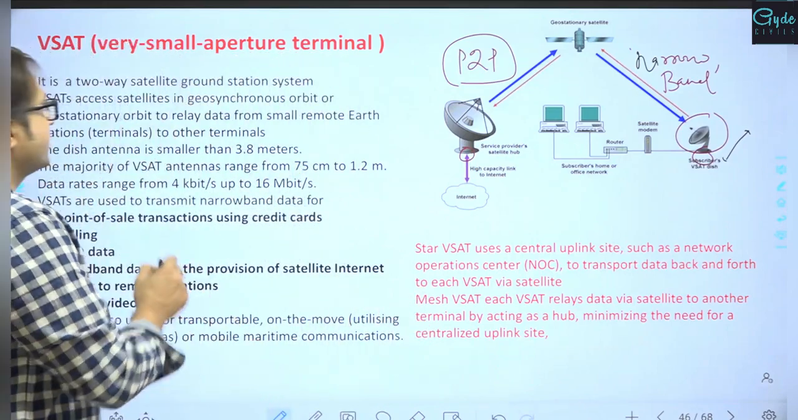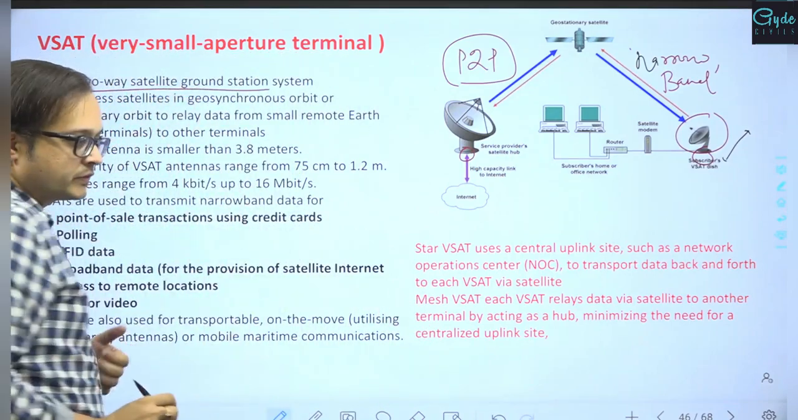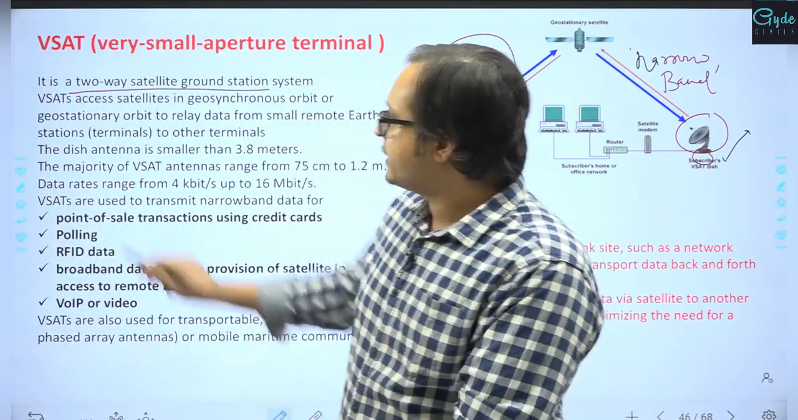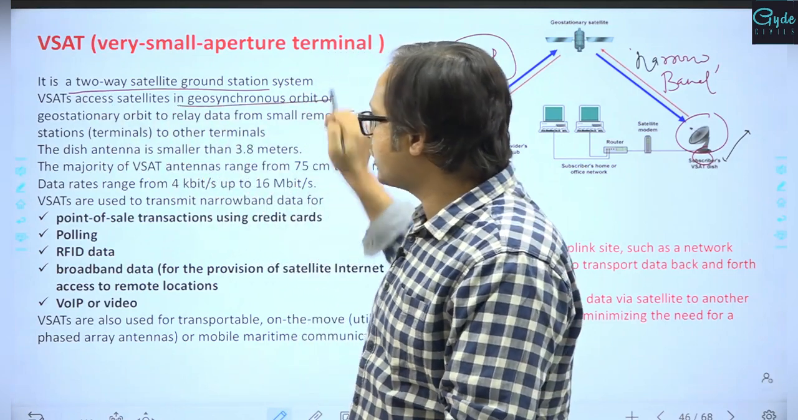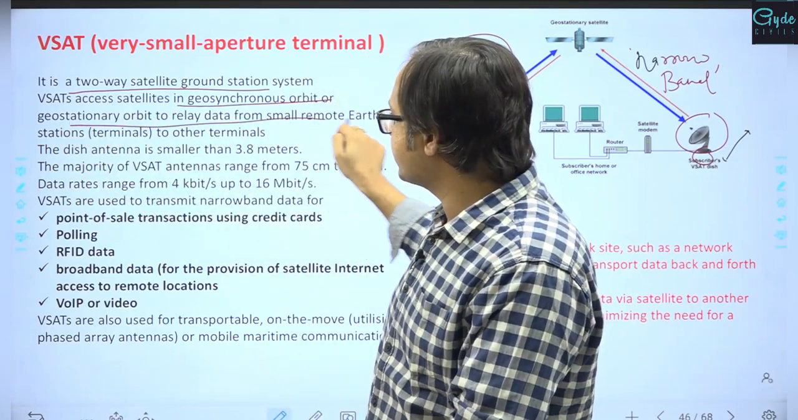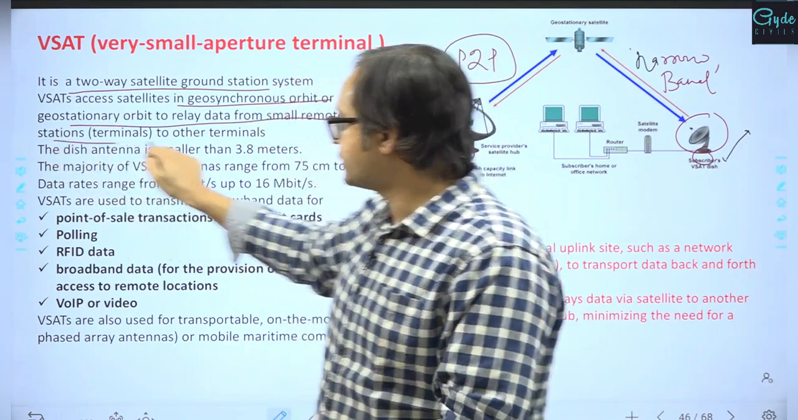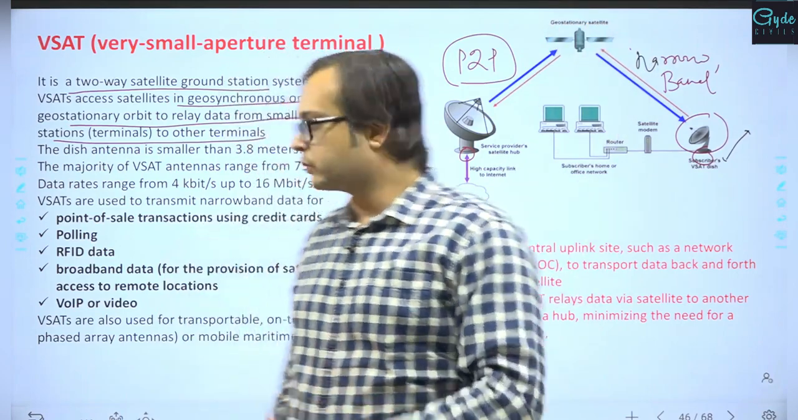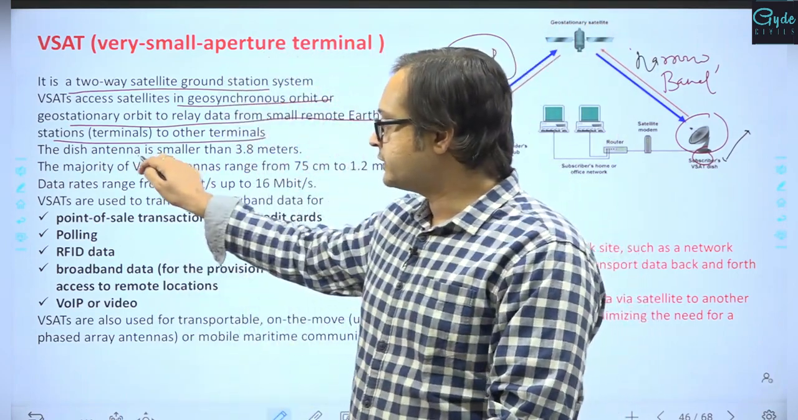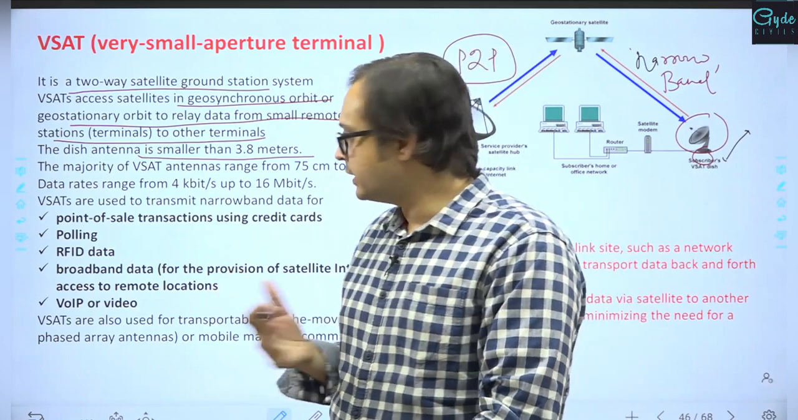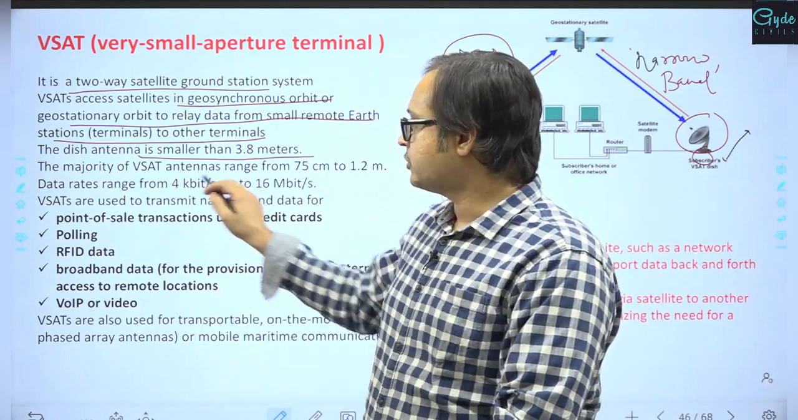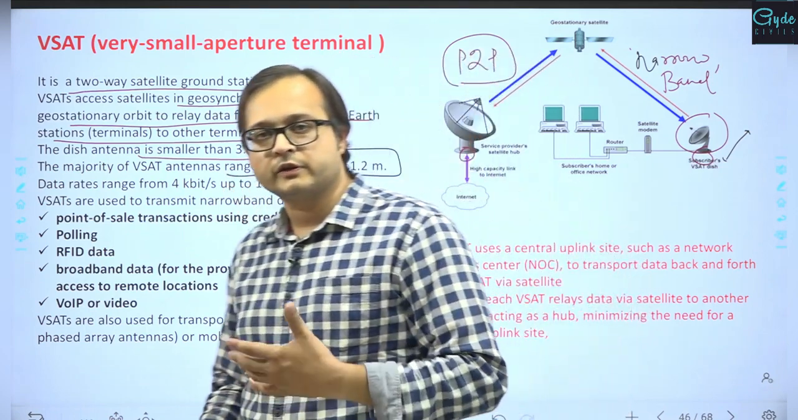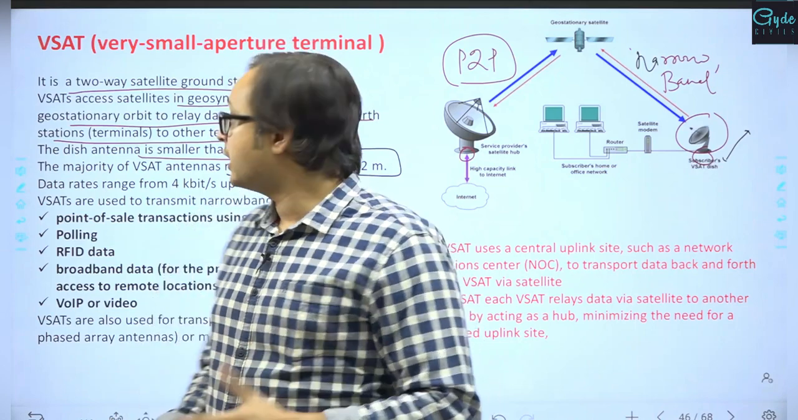So it acts as a two-way satellite ground station system. The VSATs access satellites in geosynchronous or geostationary orbits to relay data from small remote earth stations to each other, from one station to another. The dish antenna is smaller than 3.8 meters, nearly between 3.6 and 3.8 meters. The majority of VSAT antennas range from 75 centimeters to 1.2 meters, which is why this becomes a very small aperture,